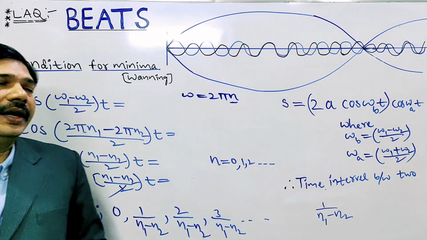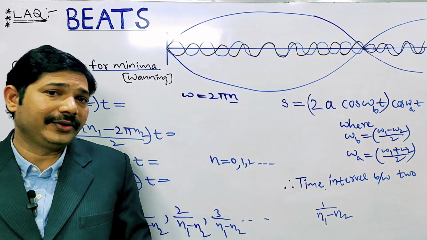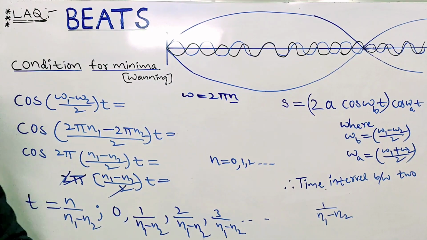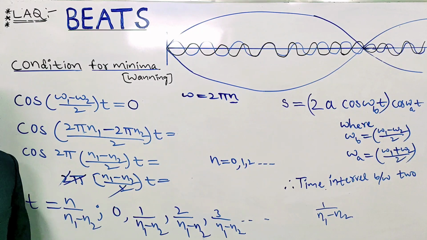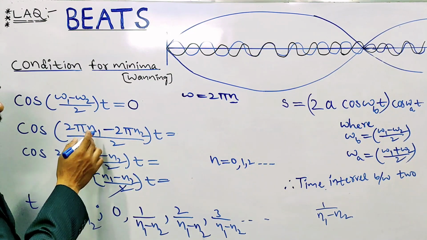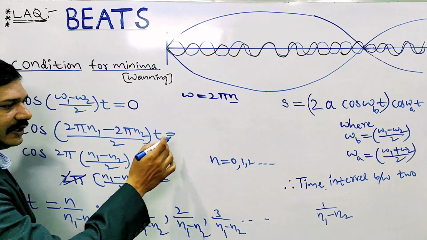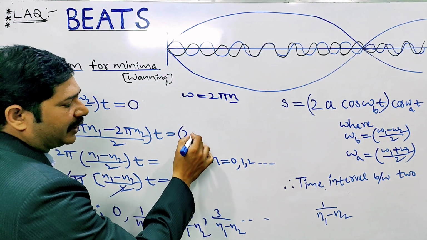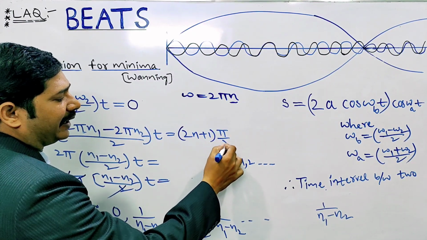Conditions for minima. In this, cos of omega 1 minus omega 2 by 2 into t is equal to, how much do we have to take here? 0 we have to take here. When do we get 0? Cos pi by 2 gives 0. So omega 1 minus omega 2, that is 2 pi n1 minus 2 pi n2 by 2 into t, is equal to, what is the condition? 2n plus 1 into pi by 2 is the condition.